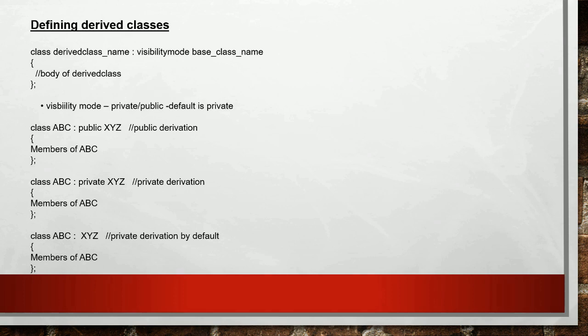In the first example, class A, B, C is derived from the class X, Y, Z publicly and is called public derivation. In the second example, class A, B, C is derived from the class X, Y, Z privately and is called private derivation. The third one shows that the default visibility mode is private. That is, if we are not specifying any visibility mode, then it will be considered private derivation.